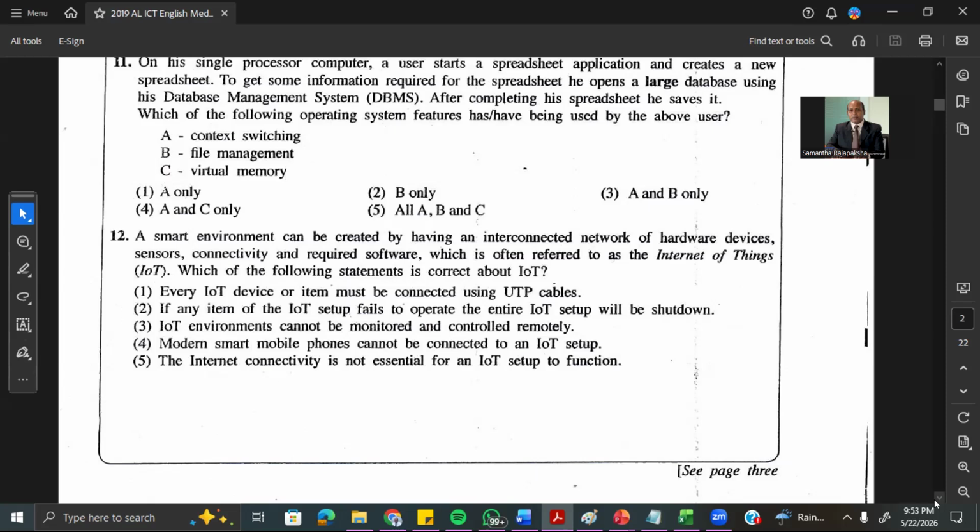Modern smart mobile phones cannot be connected to the IoT. No, IoT means connecting any device, maybe a sensor, maybe a mobile phone, any small devices should be able to connect online. Fourth one is wrong. The internet connectivity is not essential for an IoT setup to function. Yes, we must be able to make some communication without these internet connections actually. So therefore, answer is fifth one. It's not essential actually to connect the IoT. There can be other ways to make the communication.